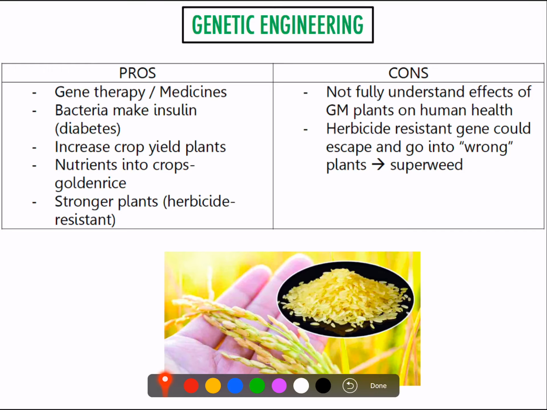That gene could actually escape into the wild and go into other plants. Maybe it can go into a weed. Now that weed will also become herbicide resistant, so it becomes a superweed, for example. Again, this is a problem because we don't want that to happen. So there are pros and cons of both. So again, here are the points. Make sure